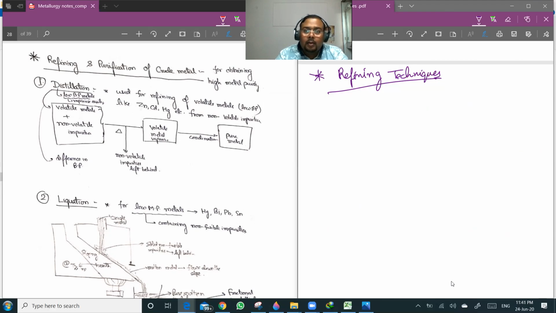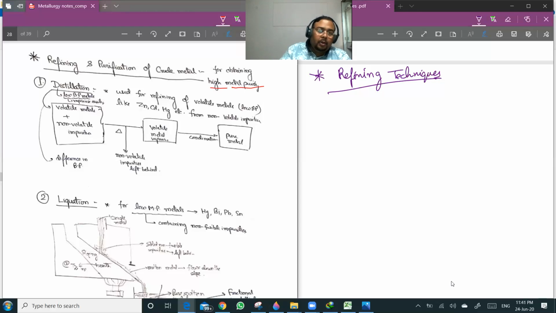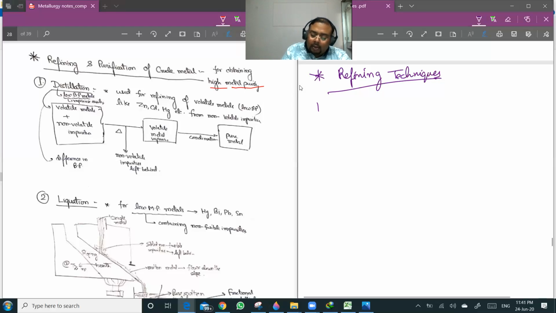Because when the metal is pure, only then can it be used in certain high purity applications. Okay, so the objective of refining and purification is to obtain metal of high purity. So the first one is the distillation technique.